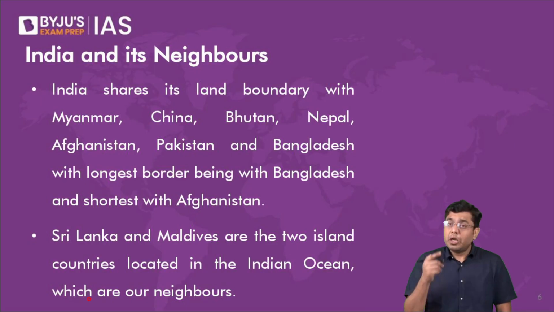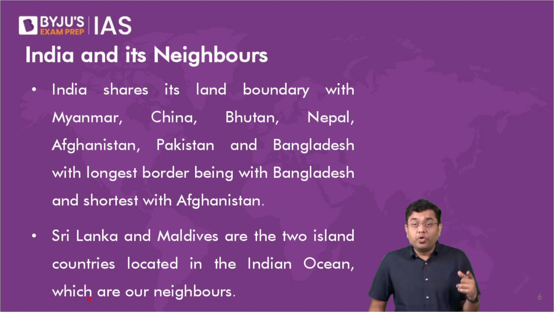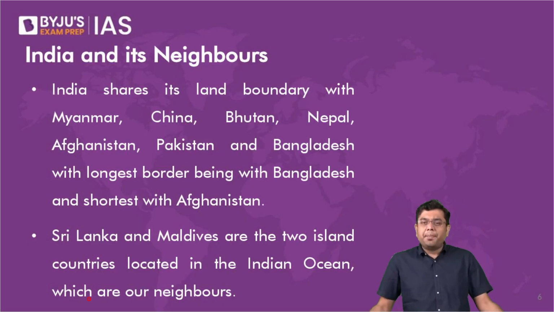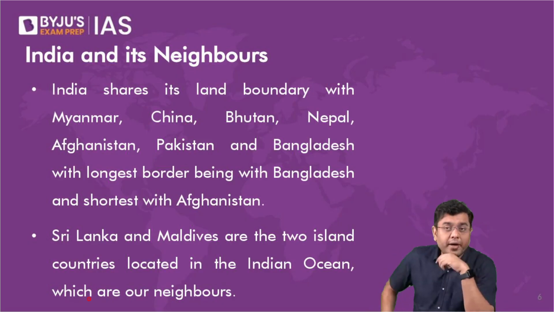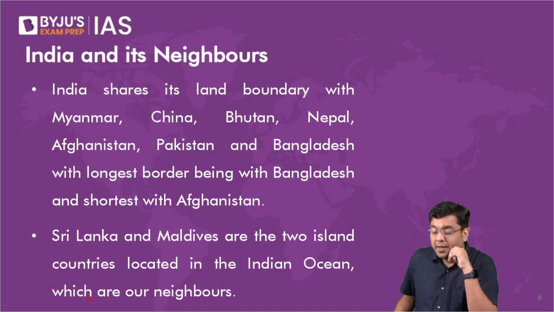Then across the water body, we have our neighbors in the form of Sri Lanka and Maldives. They are considered our maritime neighbors. And here, please don't get mistaken, many of us think about the international boundary. When we think about the international border, earlier I would not have explained this, but ever since the learning that I have gained from the number of oceans that you have listed, I'll explain this as well.